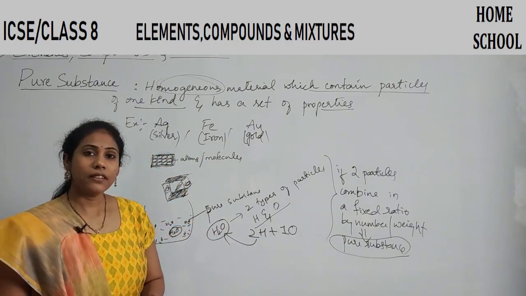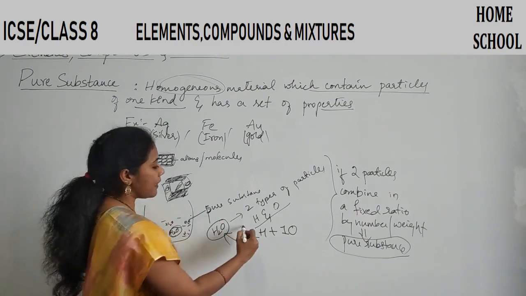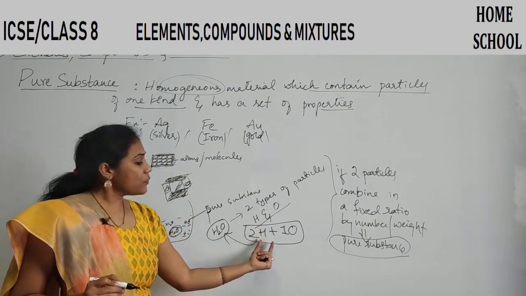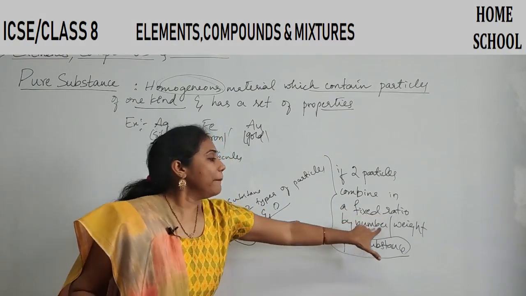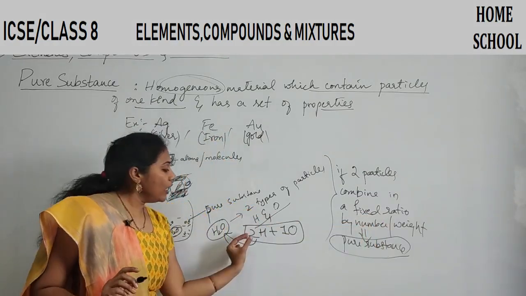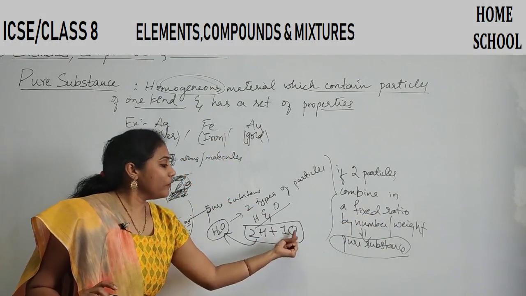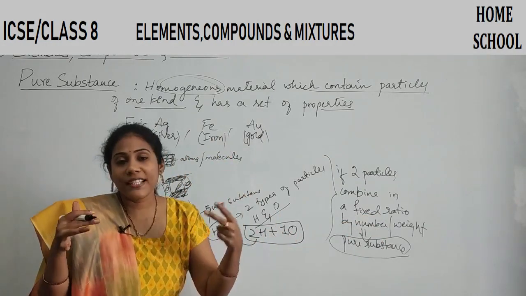This is what we mean by combining in a fixed ratio by number or mass. This is what we mean by fixed ratio.